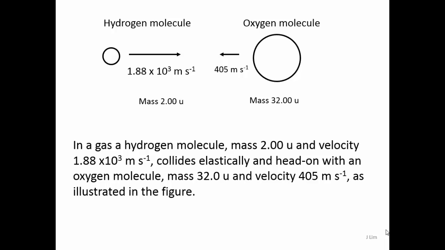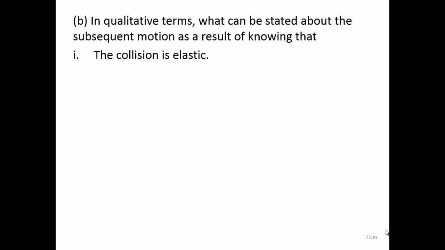In a gas, a hydrogen molecule of mass 2 units and velocity 1880 meters per second collides elastically and head-on with an oxygen molecule of mass 32 units and velocity 405 meters per second, as illustrated in the figure.